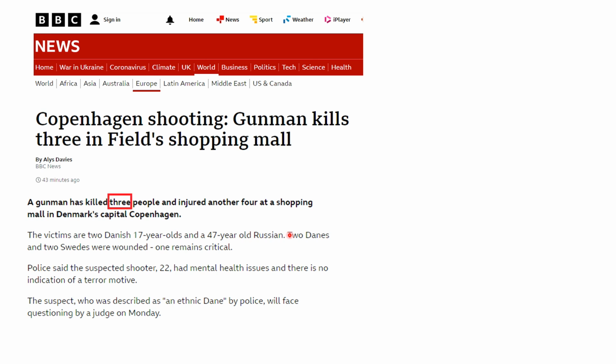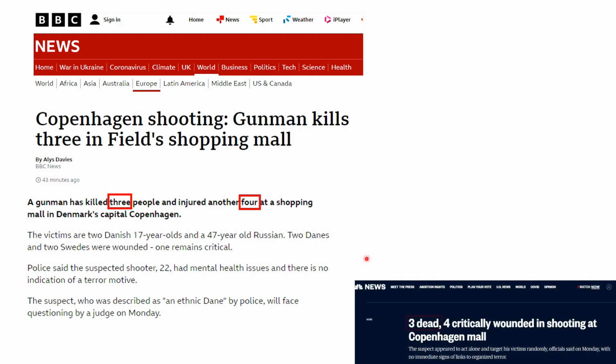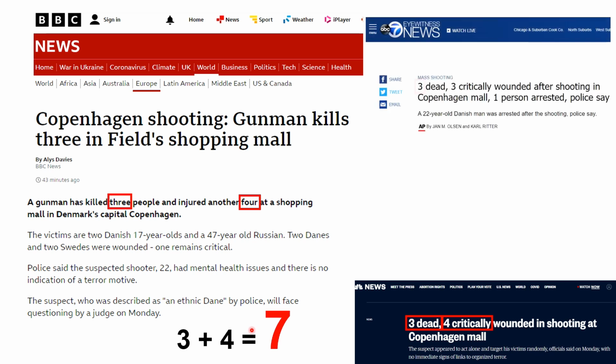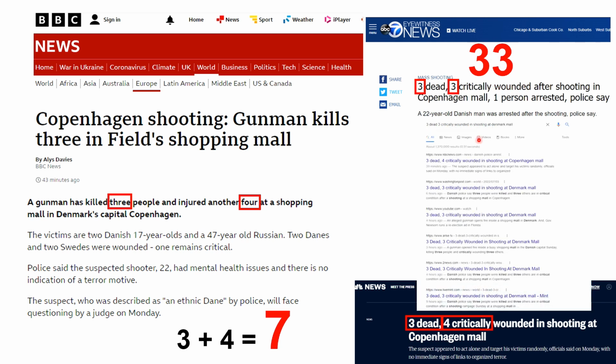Now we've got the gunman killed 3 people and injured another 4, and this one says the same. Look, we've got 3 and 4 for a 7. And also before that, what was being reported was 3 dead and 3 critically wounded for 33. And you can see there's many hits on 3 dead, 3 critically wounded in Google search. So 33 code followed by 7 code. And the shooter was 22, which is another master number.